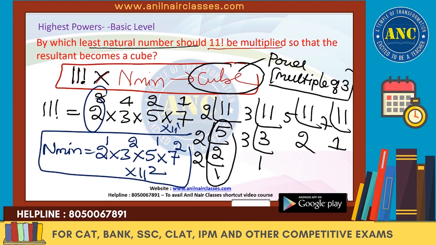11 factorial. What are all the prime numbers from 1 to 11? There is a power of 2, a power of 3, a power of 5, a power of 7, and a power of 11. What is the power of 2 in 11 factorial? I got 8. What is the power of 3 in 11 factorial? I got 4. For 5, I got power of 2. The highest power of 7 in 11 factorial is 1. The remaining is 1 more, 11.